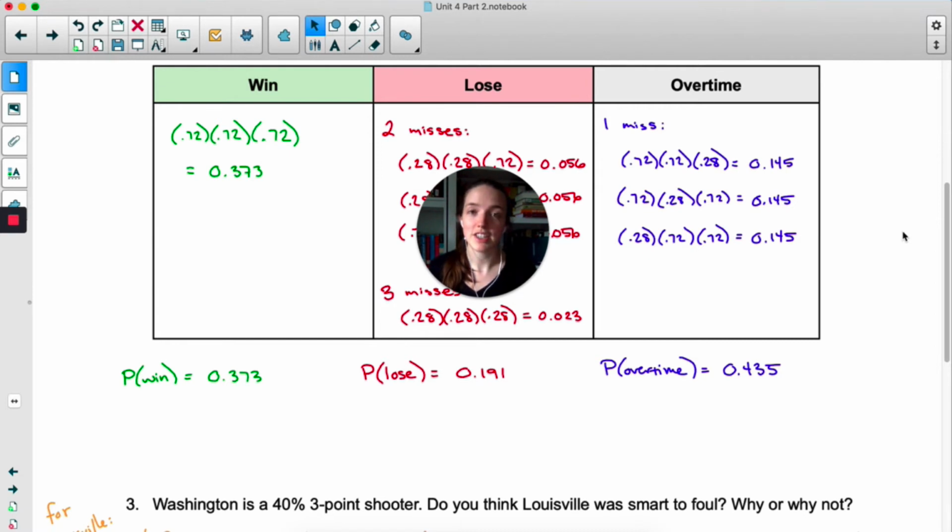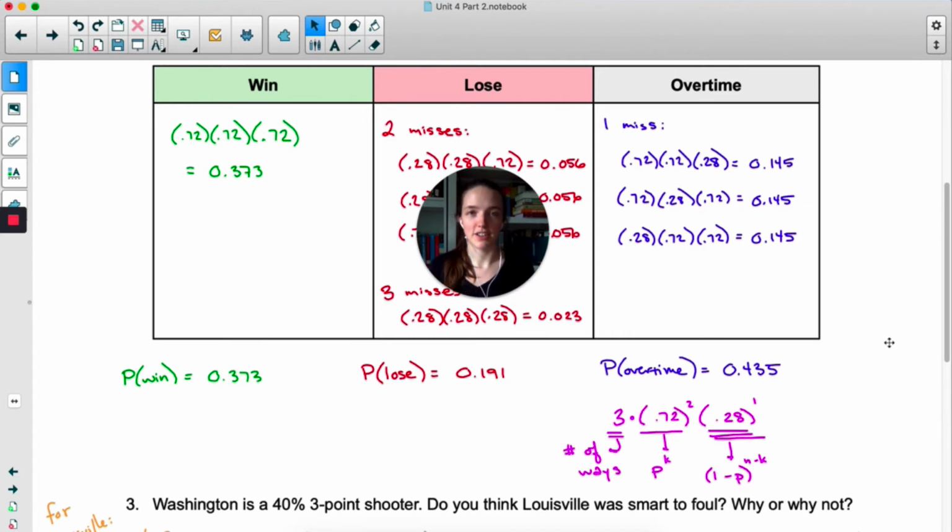Overtime was defined as making 2 free throws, and the way we calculated the probability was a little bit cumbersome. Here it is written a little more succinctly. 3, because there were 3 different ways of making 2 baskets. And then we did 0.72 squared. 0.72 is our probability of success, and we're squaring it because we're interested in 2 successes.